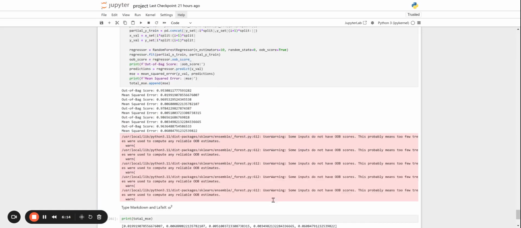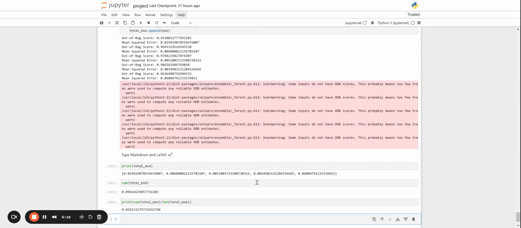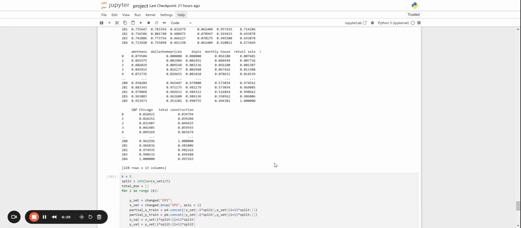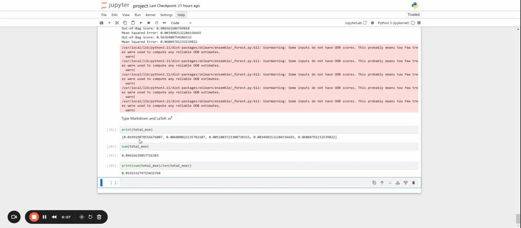As we see here, our total MSE consists of all 5 folds, because this one uses K-fold cross-validation. We can see the 5 different versions of total MSE, and then we add them all together and divide to get the average, which would be around 0.019.